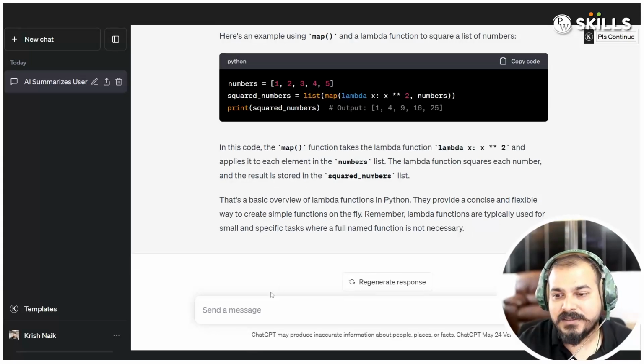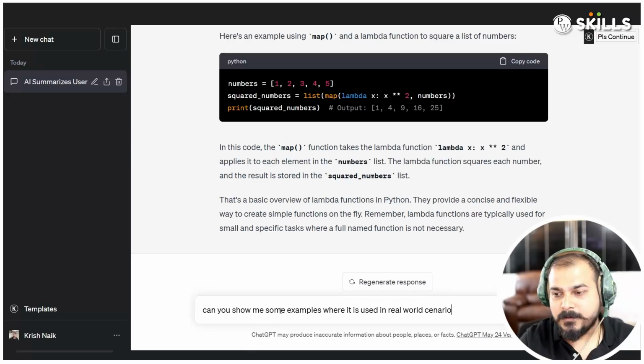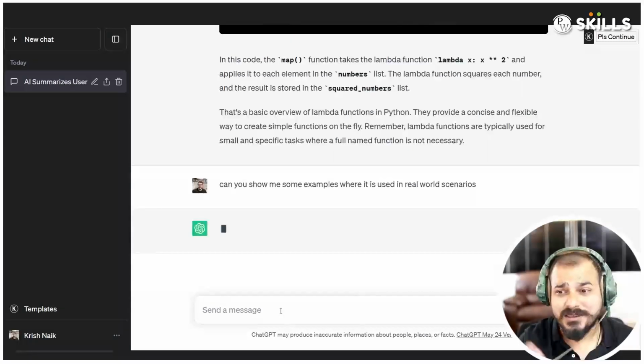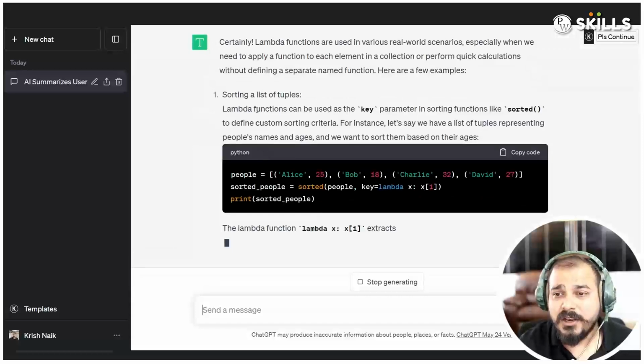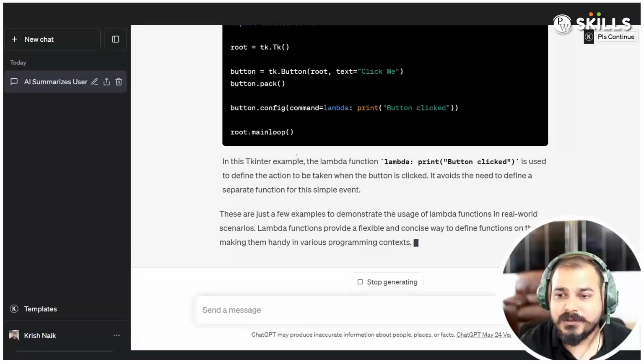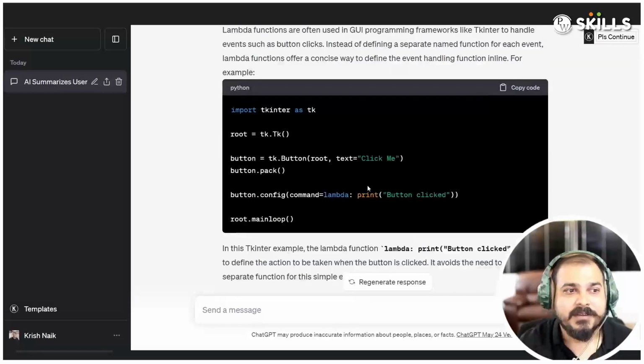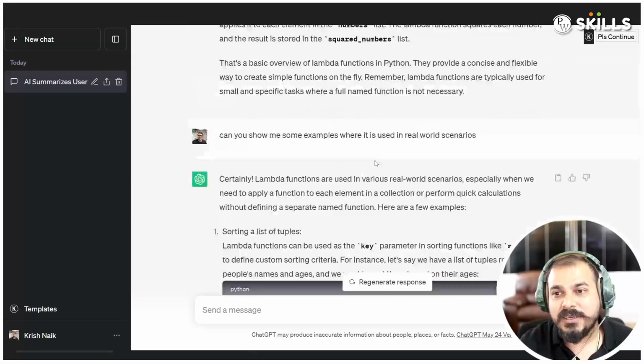And here, if you ask, okay, can you show me some examples where it is used in real-world scenarios? This is the question, because many people will be excited about where this is exactly used and why we are learning it. So here you can see sorting a list of tuples. It is giving you all the examples where it is specifically used in various cases. You can ask for more examples as you go ahead. So this actually gives you an idea.